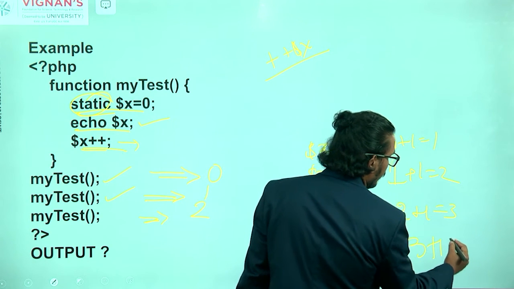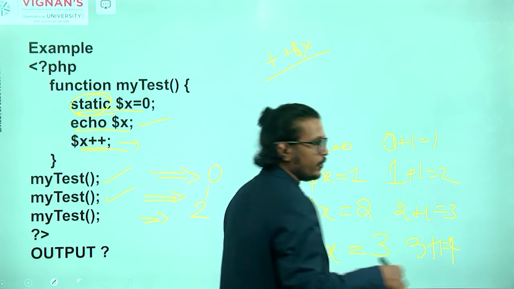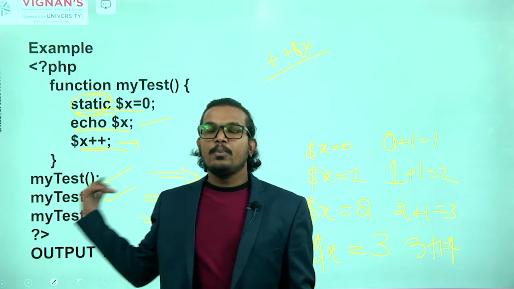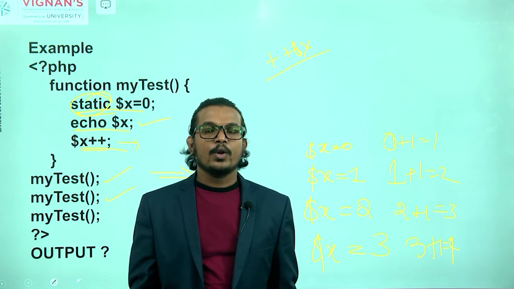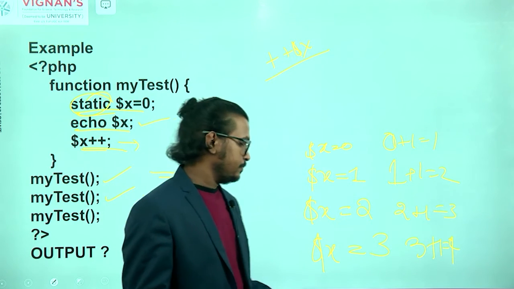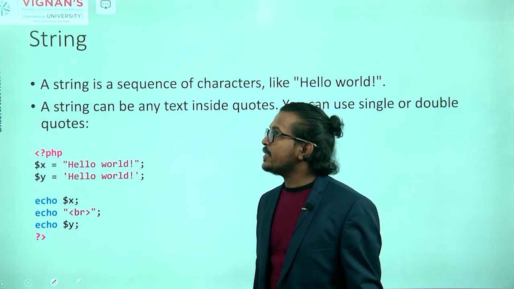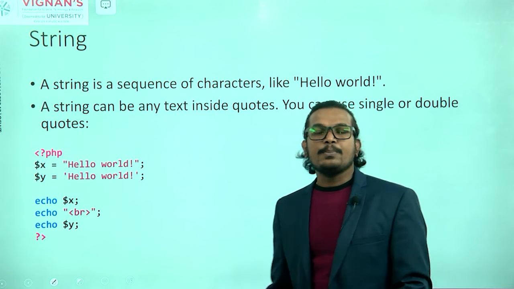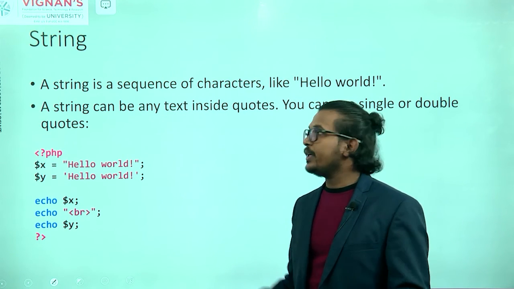3 plus 1 equal to 4. Like that we are doing the increment operation with the help of the static keyword or static scope. Next we'll talk about the string data type. So in our PHP we are using the string data type.